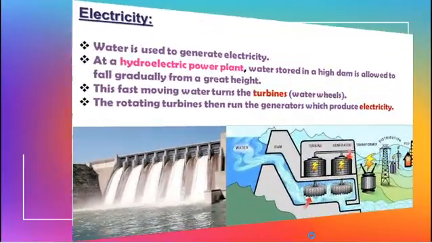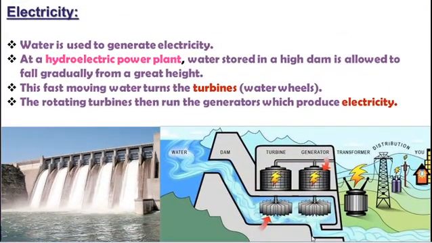And then the next use is electricity. In generating electricity, water is used. At hydroelectric power plant, the falling speed of water is used to generate electricity. It is used to turn the turbines, that is water wheels. The fast rotating turbines generate the electricity.